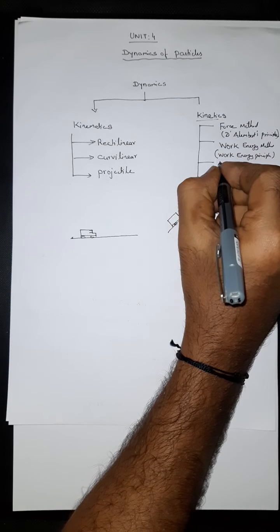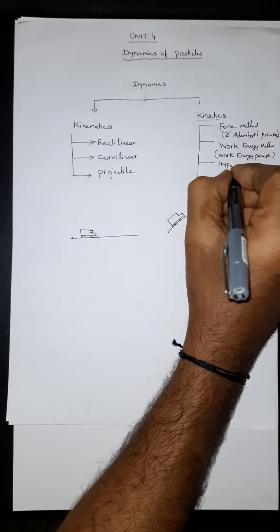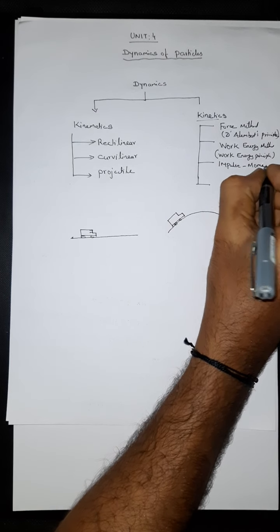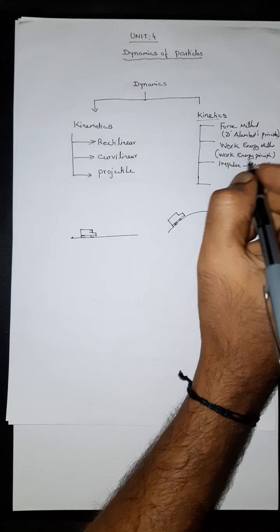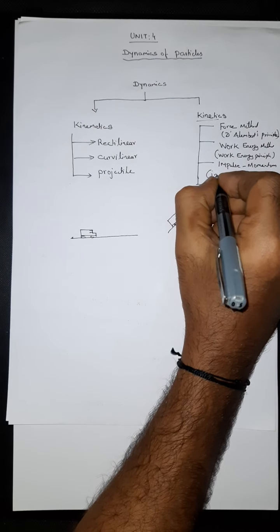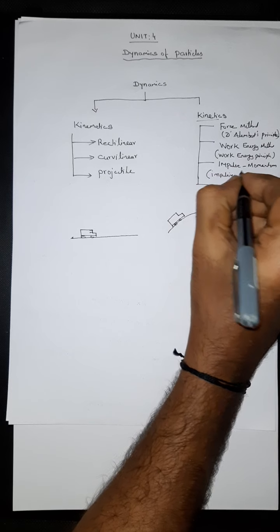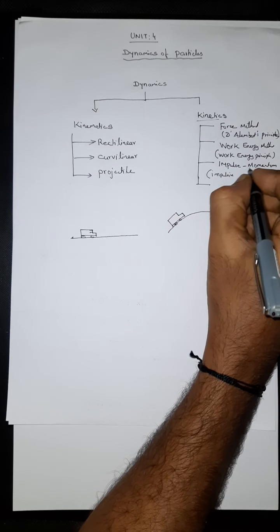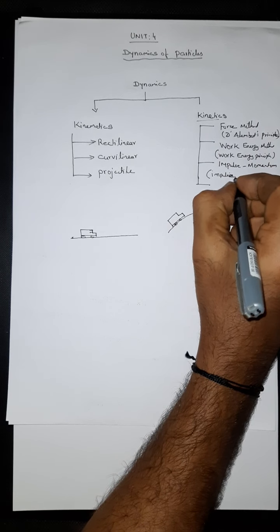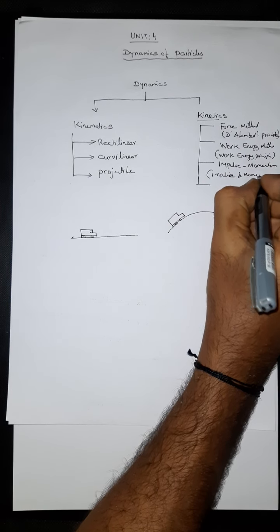The third one is impulse momentum. The principle which I use to solve the problem is the impulse and momentum principle.